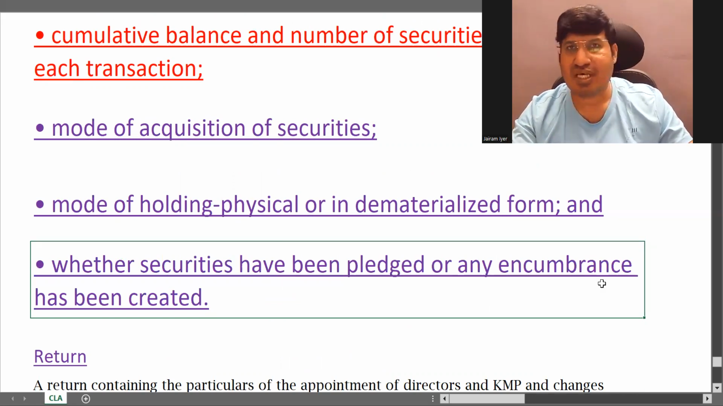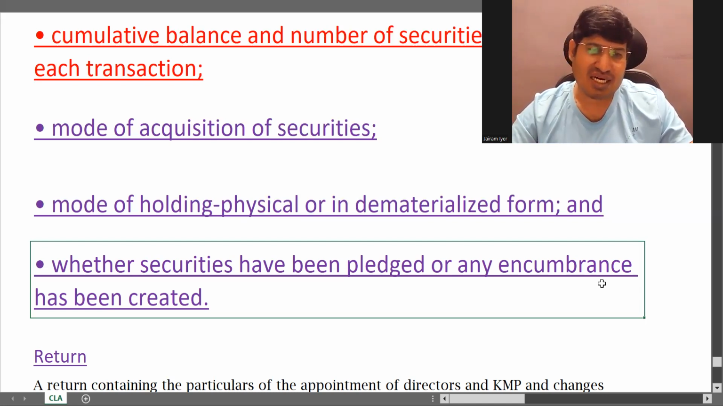It is like in Hindi we say girvi rakhna. Sometimes you have some ornaments, you go and pledge them with a jeweler and take some money, and when you pay back the money, you take back your ornaments, correct? That's called pledging. You have read about the law of pledge in the Contract Act already. Where securities have been pledged or any encumbrance has been created. Encumbrance means any charge has been created, then you have to write that.